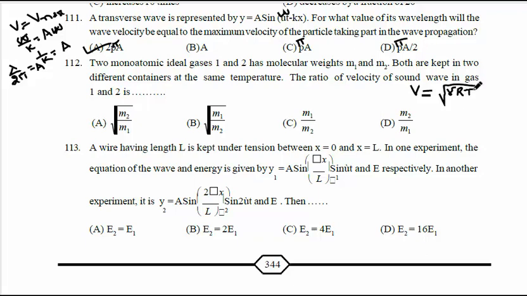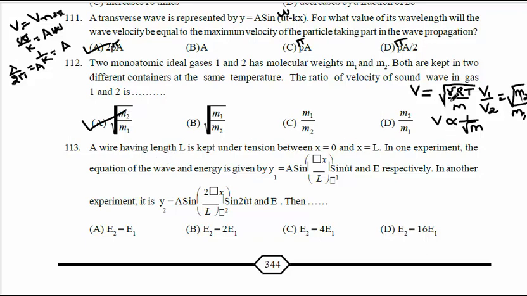So we know that velocity of sound in a gas is written as square root of gamma into R into T divided by molecular weight m. So indicates V is inversely proportional to root m. That indicates velocity V1 by V2 for first gas to the second gas will be root of, reciprocal here, m2 by m1. So root of m2 by m1 is the correct option. It indicates option A is correct.